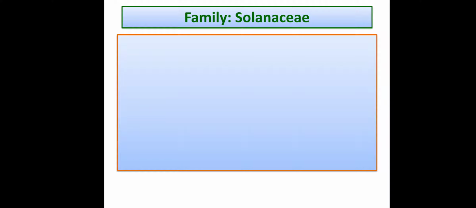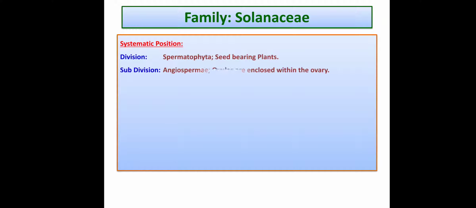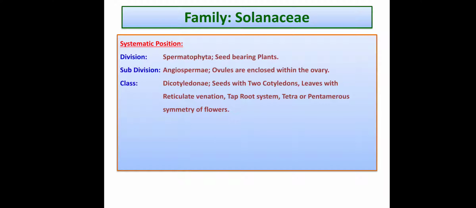Let's go through the systematic position. As per the Bentham and Hooker system of classification, division is Spermatophyta, seed bearing plants. Subdivision Angiospermae, ovules are enclosed within the ovary. That's the reason why the subdivision is Angiospermae. Class Dicotyledonae: seeds with 2 cotyledons, leaves with reticulate venation, taproot system, tetra or pentamerous symmetry of flowers.